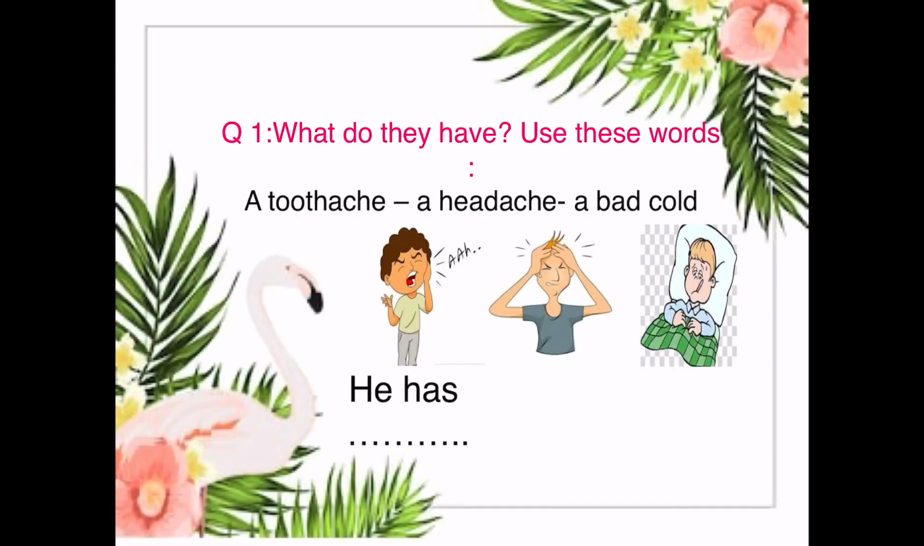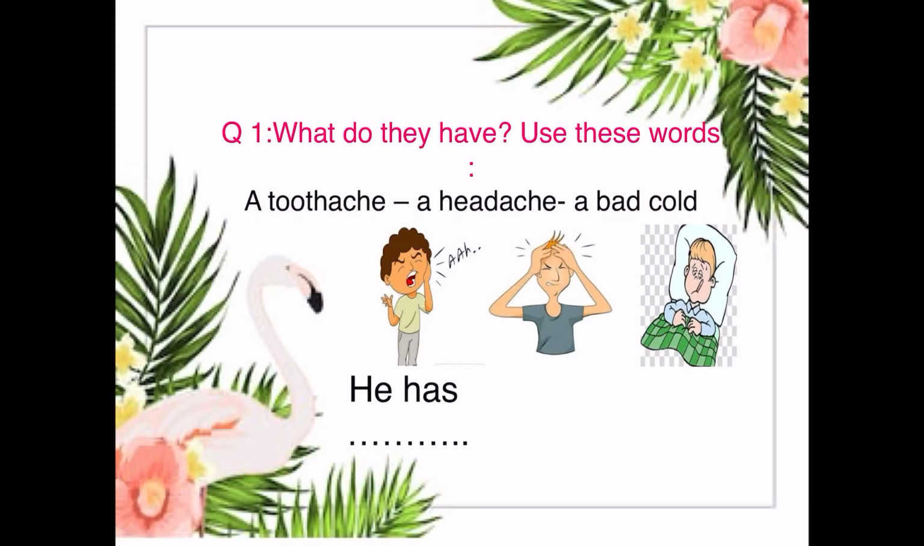Now, let's see the first question in lesson 4. Lesson 4, we have, what did they have? Use these words. We have 3 words. We have a toothache, a headache, a bad cold. And we have also 3 pictures. We should write a word under each picture. Number 1,